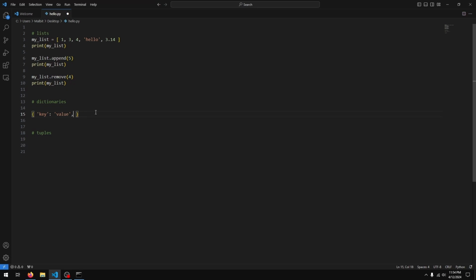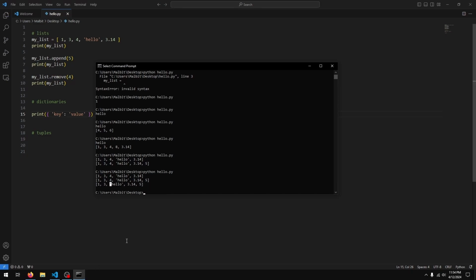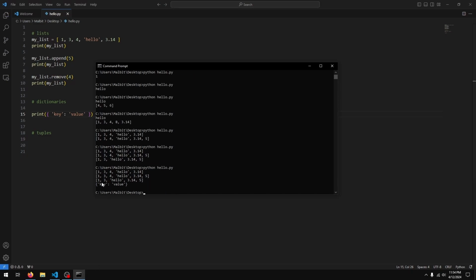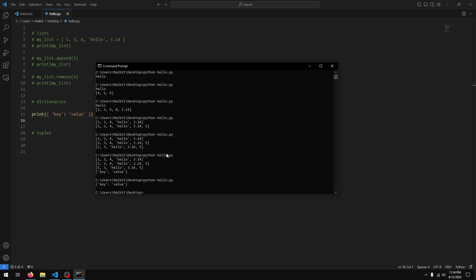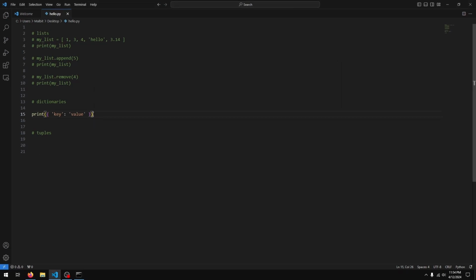Now if I print this out, I'll just comment these out so that they don't interfere with the dictionary output. You see we get key value, right?